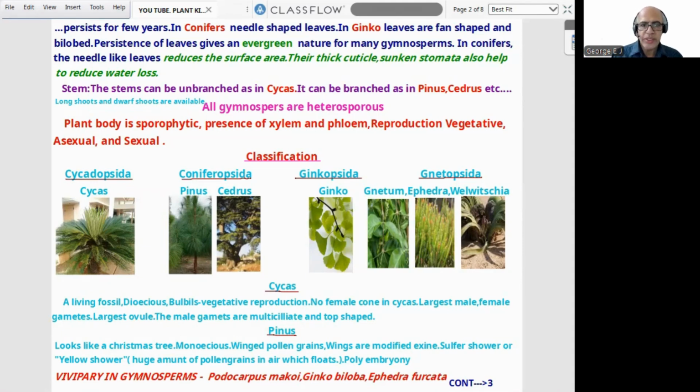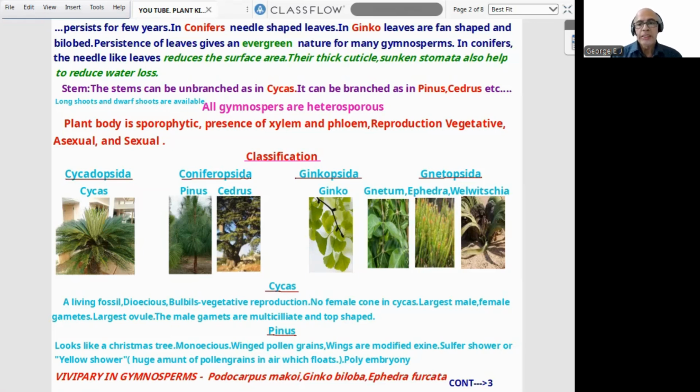In conifers, why do the needle-like leaves take that shape? For adaptation: it reduces surface area. The thick cuticle and sunken stomata also help to reduce water loss. So needle shape reduces surface area, thick cuticle is there, sunken stomata is there, all helping to prevent water loss. NCERT.